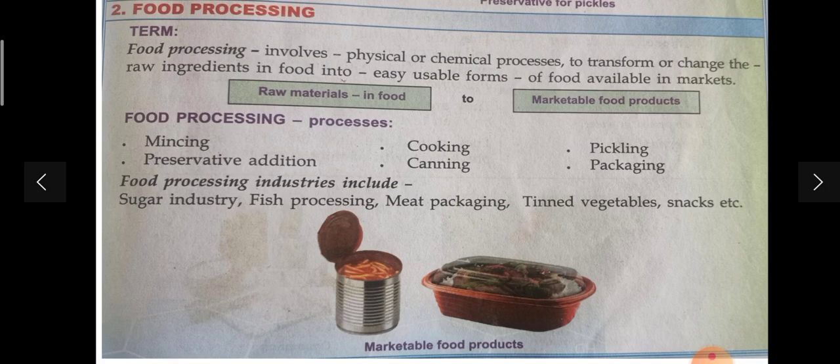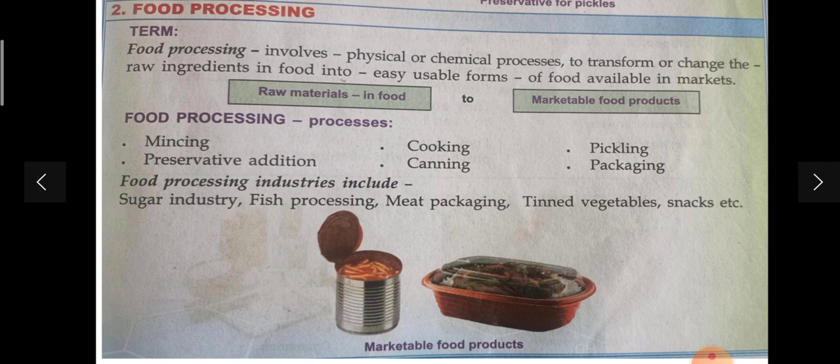Next is food processing. What is the meaning of food processing? Food processing is a physical or chemical process to transform raw material into an easily usable form of food available in the market.